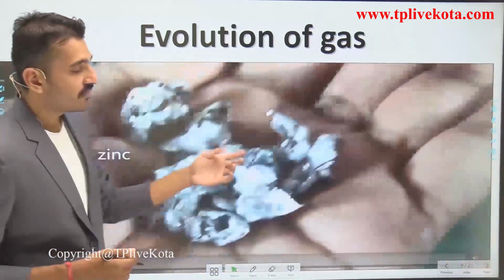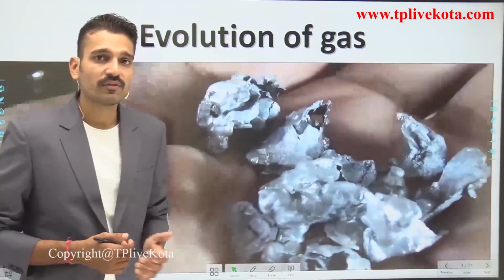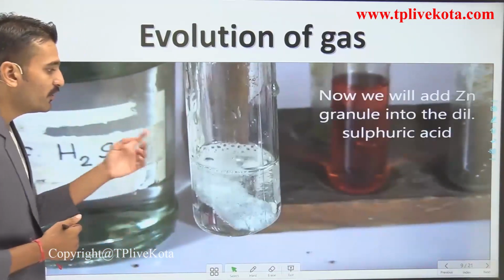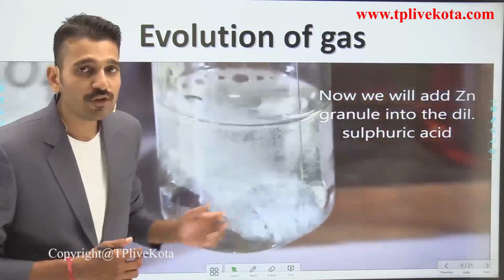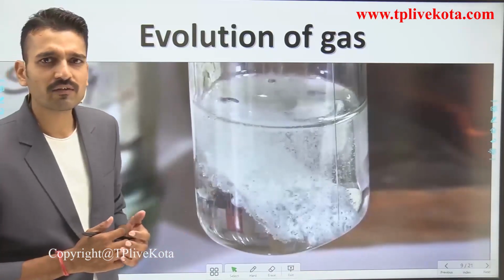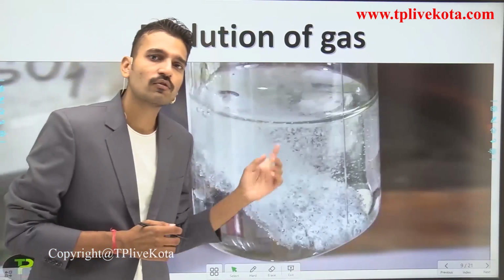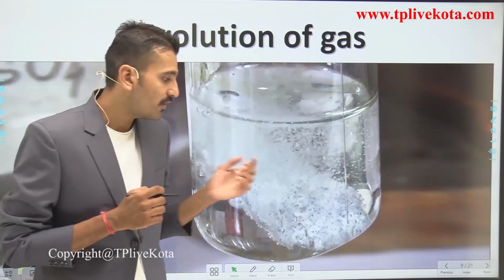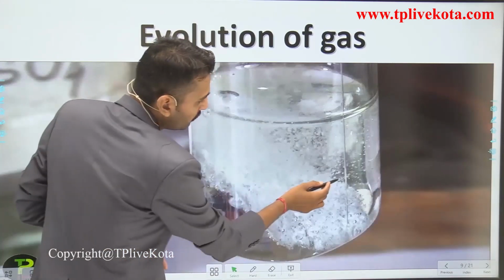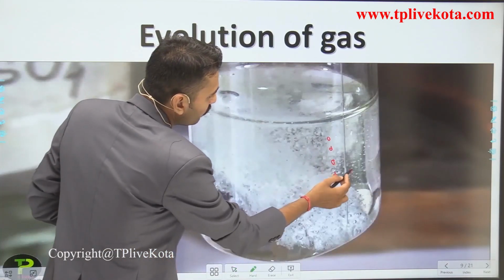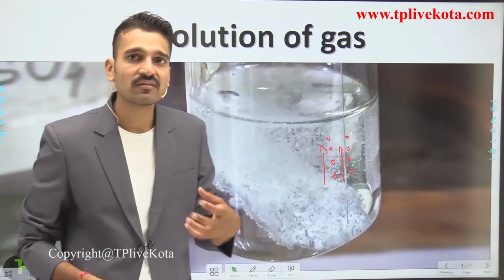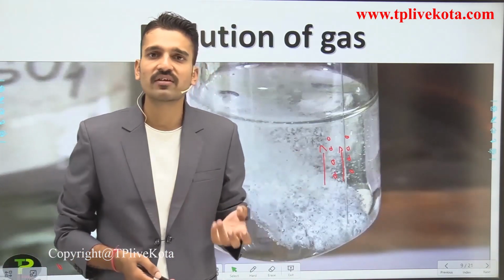Here you see the zinc pieces. Note the color of the zinc pieces: they are grayish in color. When you put them in H2SO4, or sulfuric acid, you can also put them in hydrochloric acid, but the reaction would be somewhat different. Here you have put the zinc pieces in sulfuric acid, and you see the bubbles forming and coming out from this solution. If the bubbles are coming out, it means the gas is evolving.